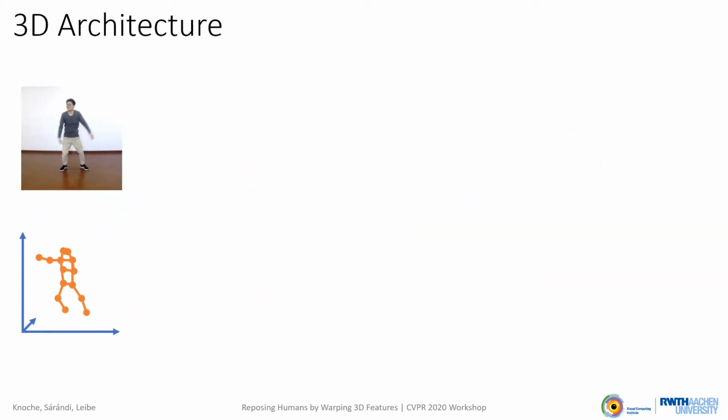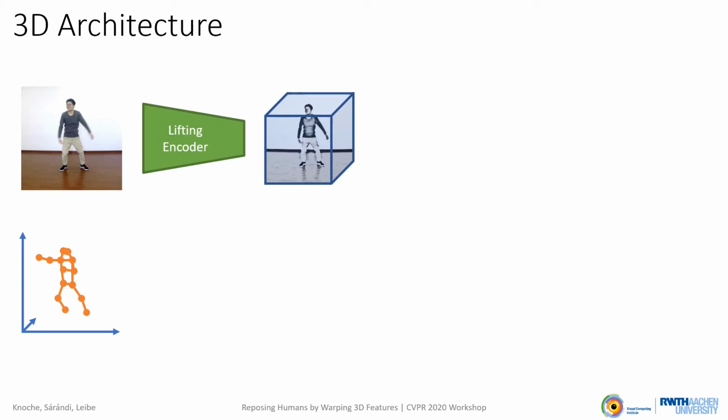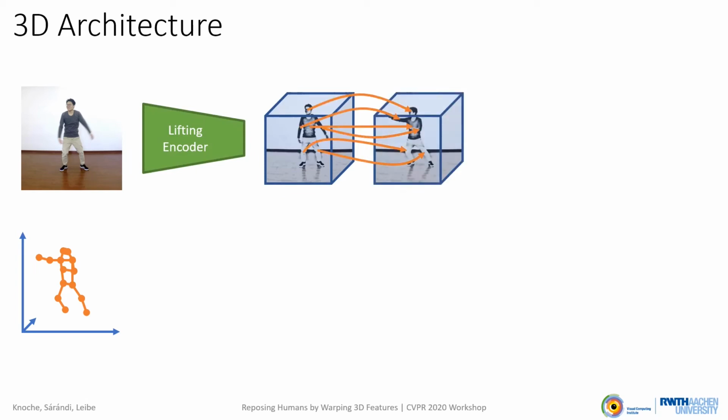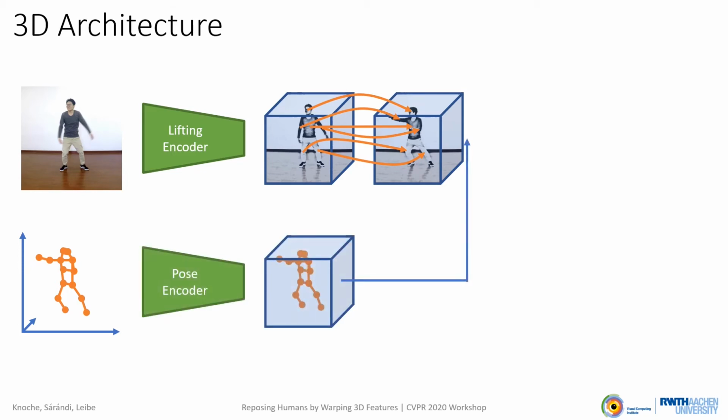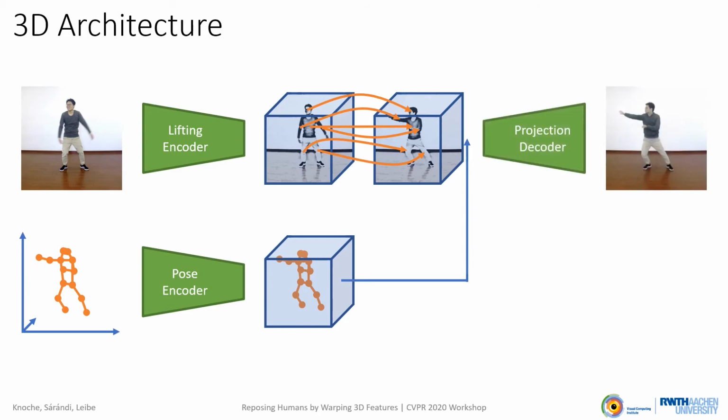Instead, we apply a lifting encoder to generate a dense 3D feature volume. We then warp these features in 3D space to align them with the target pose. After concatenation with 3D target pose features, a projection decoder creates the output.